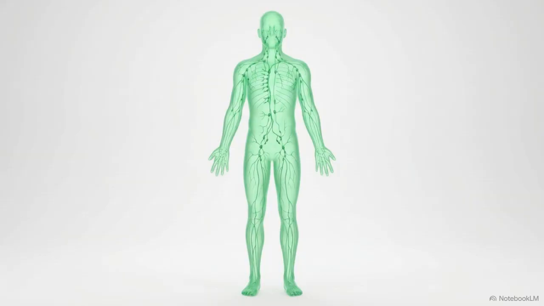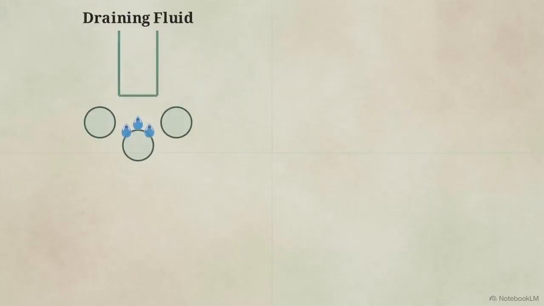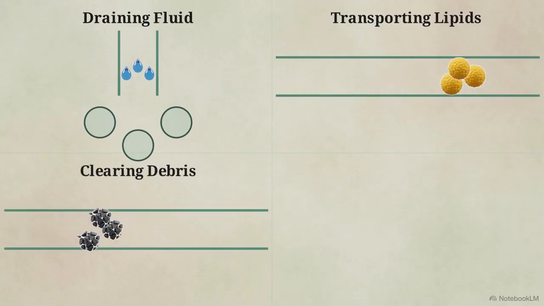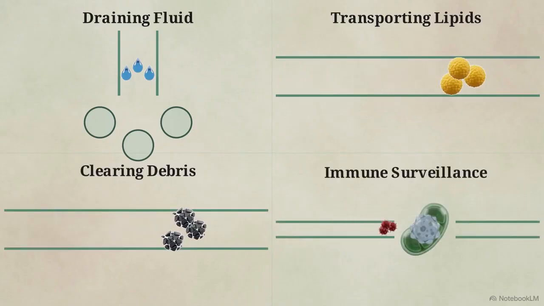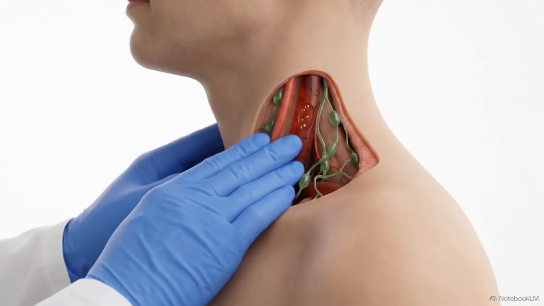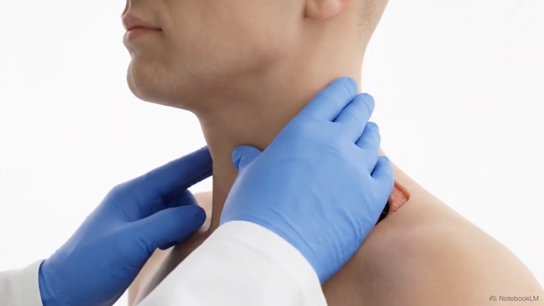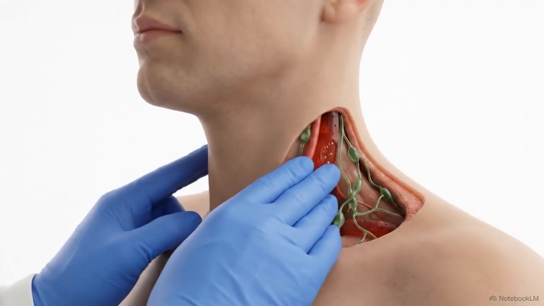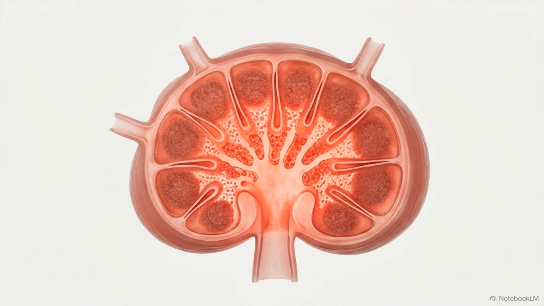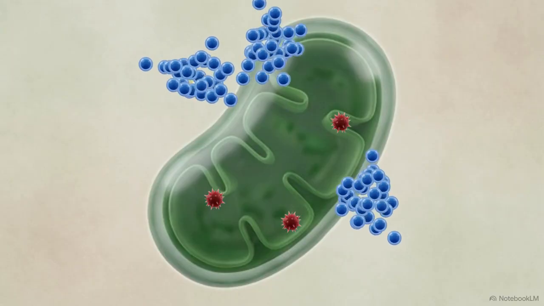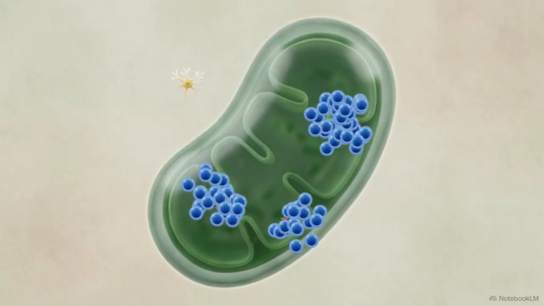The entire lymphatic matrix executes 4 simultaneous physiological mandates: draining extracellular fluid, transporting dietary lipids, clearing cellular debris, and maintaining constant immune surveillance. During a standard physical exam, doctors palpate specific regions of the neck, armpits, or groin to check if the lymph nodes there are enlarged. That swelling is the macroscopic result of intense cellular activity. It indicates that dendritic cells and lymphocytes are actively multiplying inside the node to fight an infection in the specific tissue territory draining into it.